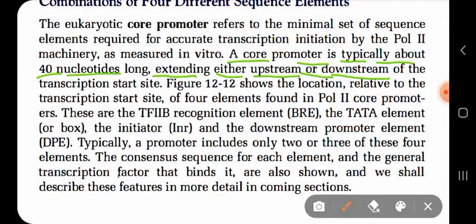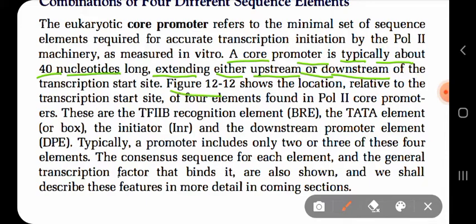That means this promoter is located in such a way that it is found on the upstream site as well as a little bit on the downstream region of the DNA. That means just after where the transcription will start, it is located on that region also, the promoter for the RNA polymerase 2.